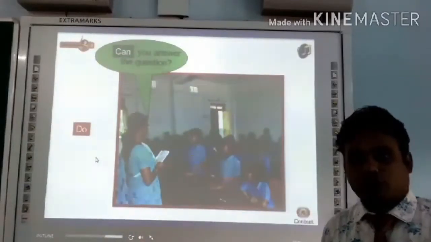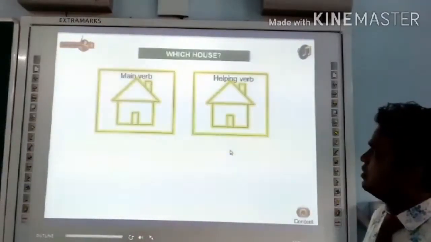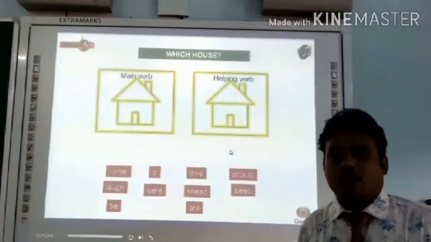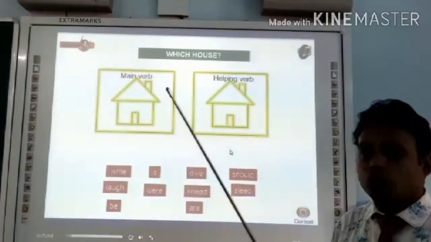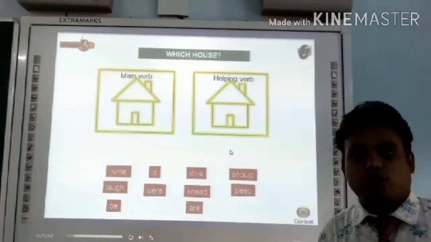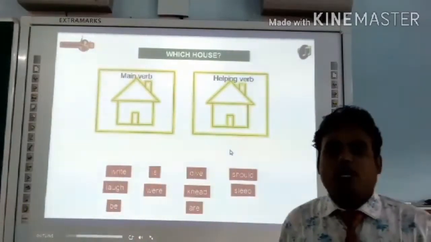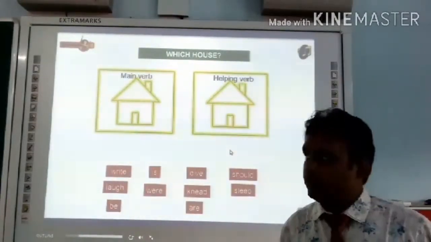Can you answer the question? Now we have two separate categories or two pictures before us. We have a group of words. Let's find out what are the main verbs and what are the helping verbs.